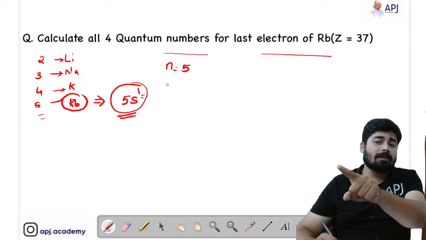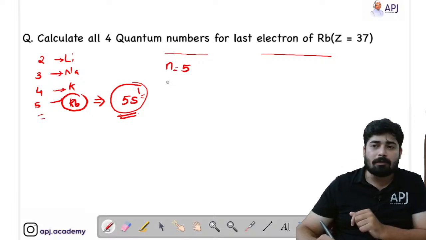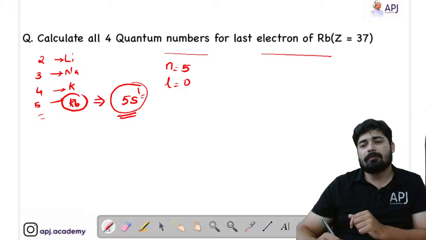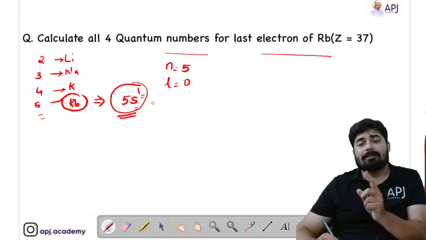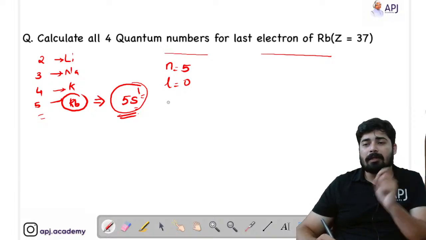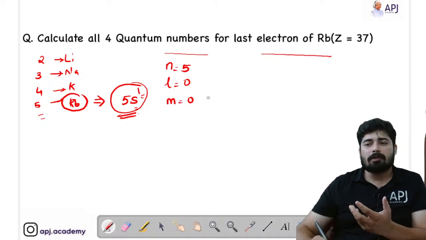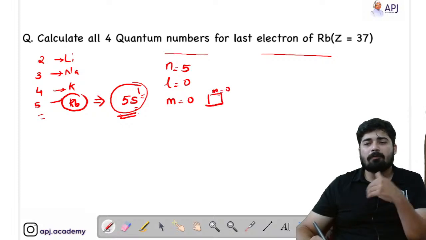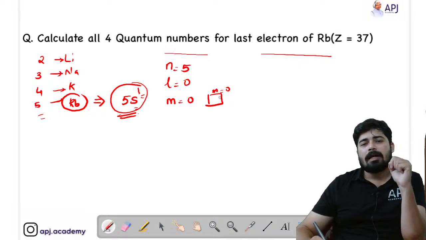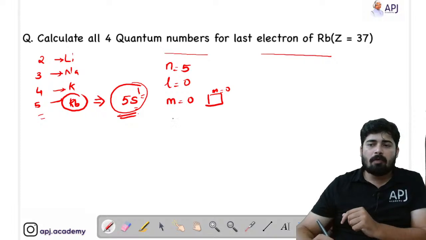Here they have given us the S subshell. For S subshell, what is the value of L? L equal to 0. We know that if the subshell is S, then L equal to 0. Then what is the magnetic quantum number? For S there is only 1 orbital, so that 1 orbital we denote by m equal to 0. M equal to 0 is the only box or room that the S have. If it was P, then P has 3 rooms, m equal to -1, m equal to 0 and m equal to +1.